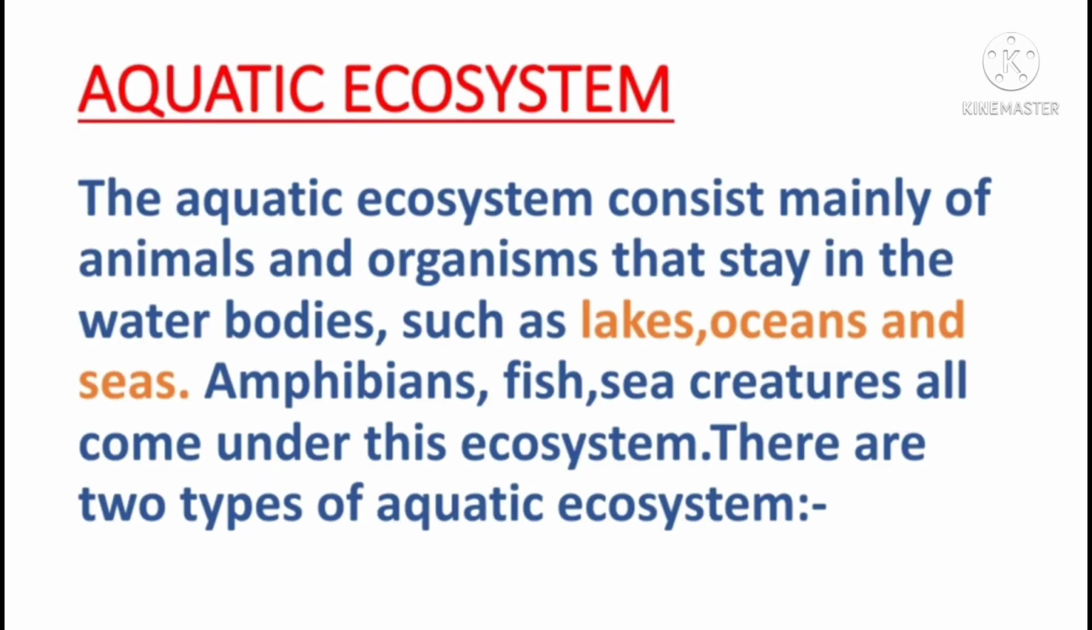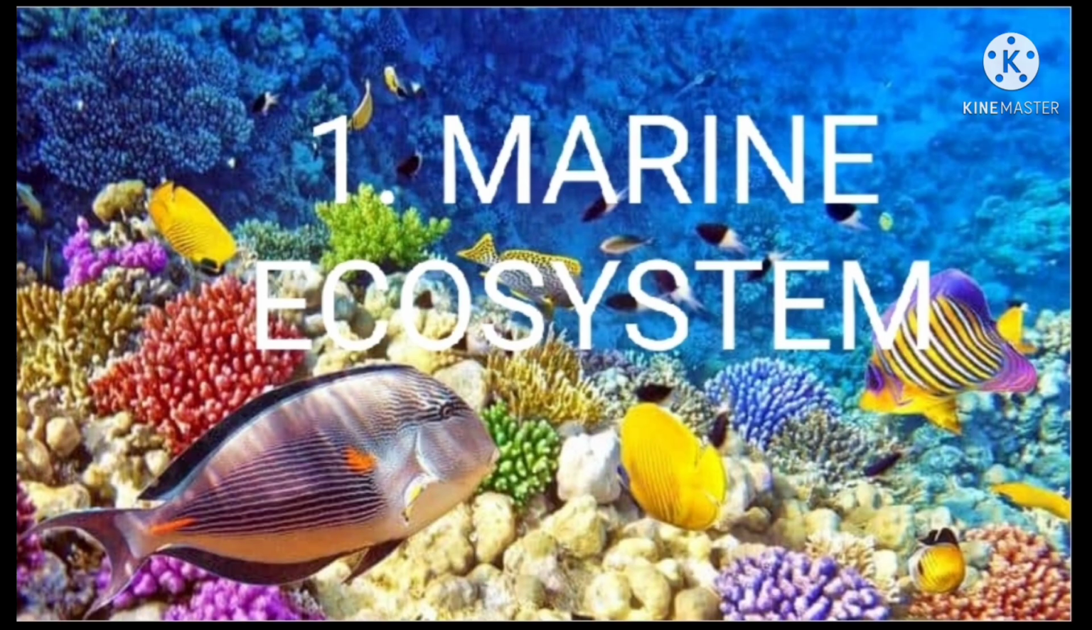Aquatic ecosystem. The aquatic ecosystem consists mainly of animals and organisms that stay in water bodies, such as lakes, oceans, and seas. Amphibians, fish, and sea creatures all come under this ecosystem. There are two types of aquatic ecosystem. Marine ecosystem. It includes all the oceans, about 71% of the Earth's surface. About 97% of the water on Earth falls under this category. Sharks, whales, dolphins, seals, and many more come under this category.